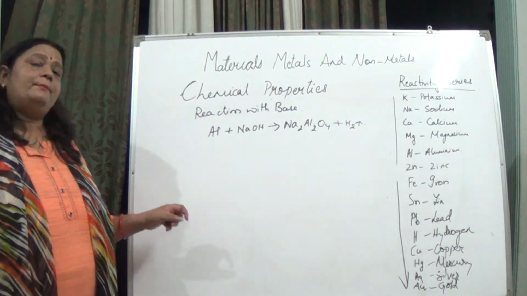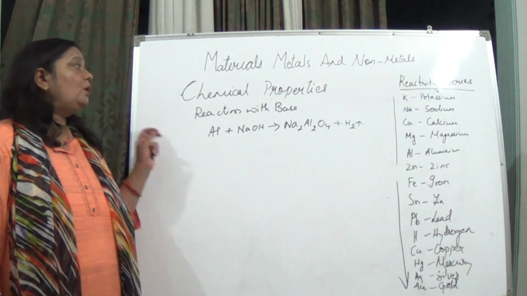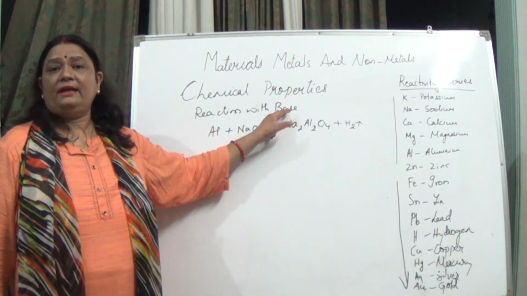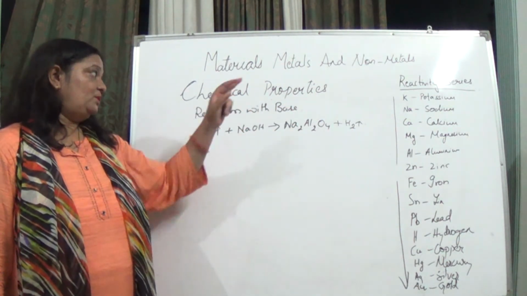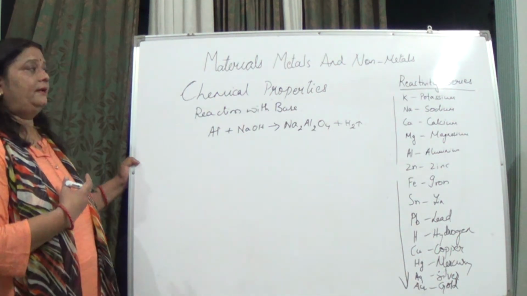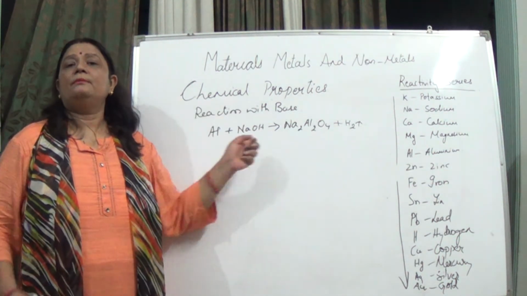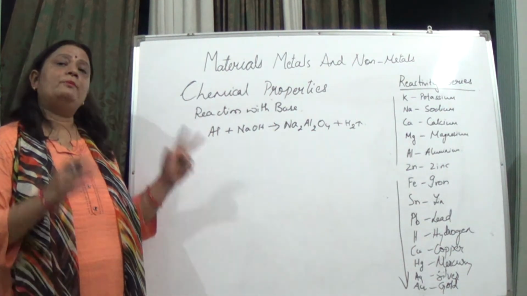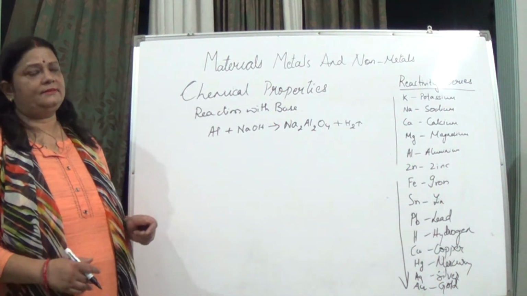Okay, but what about the non-metals? Non-metals also react with the base. As you all know, non-metals form acidic oxides. We have earlier studied it. So they react with the base, but the reaction of these non-metals with the base forms complex substances.